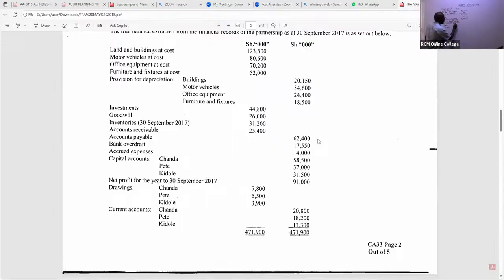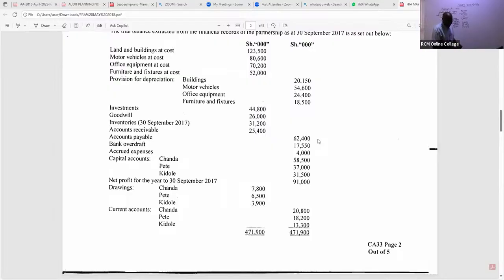Pete is getting 10% of 37,000. Then we have Kidole, getting 10% of 31,500. So what amounts do we have here? We have 5,850, 3,700, and 3,150 in brackets.